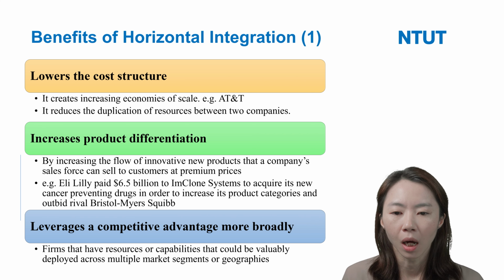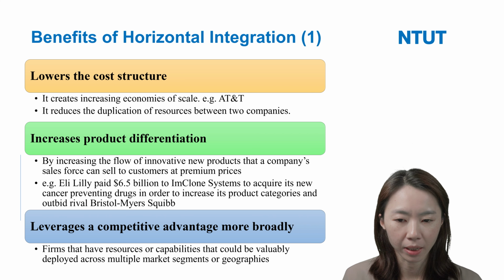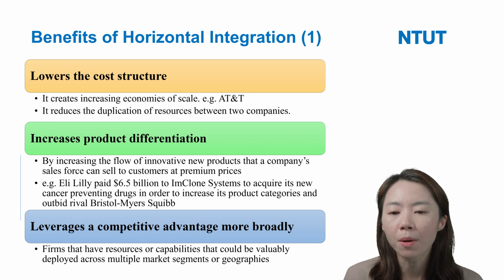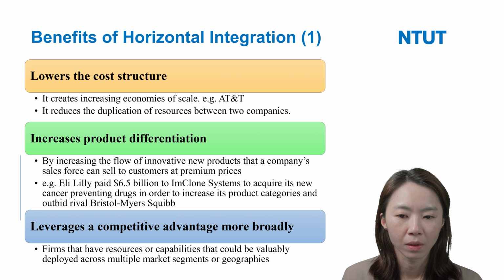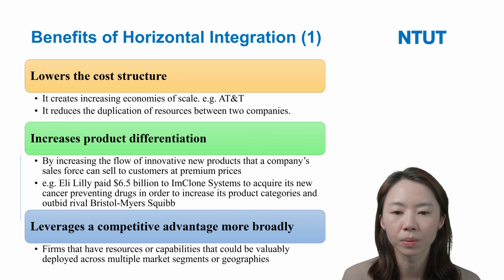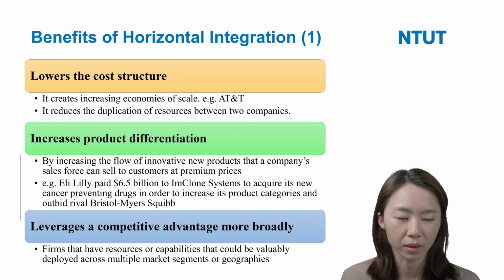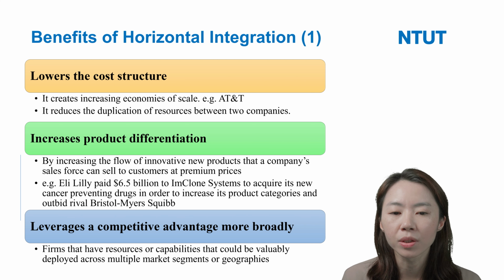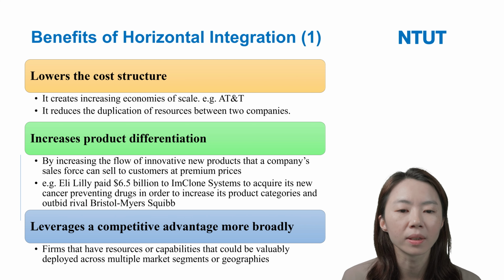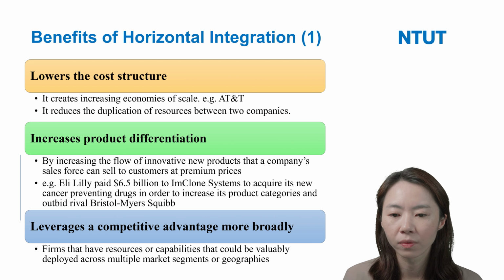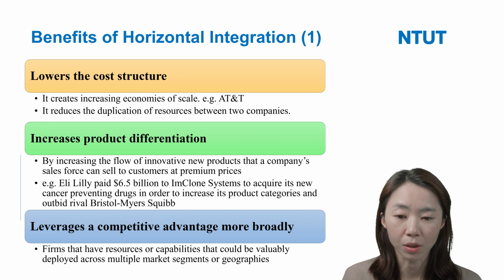For example, the pharmaceutical firm AbbVie paid 65 billion US dollars to Pharmacyclics to acquire its new cancer-fighting drug, because they wanted to increase their product categories and rival Bristol Myers Squibb.